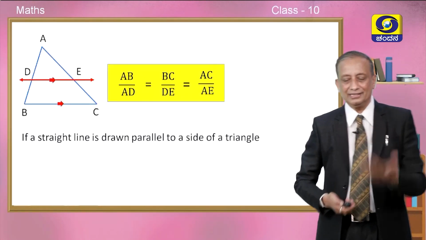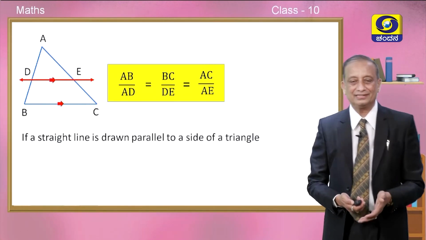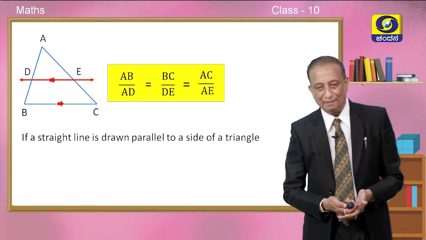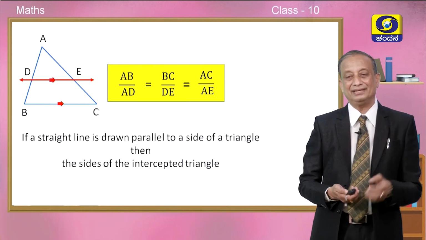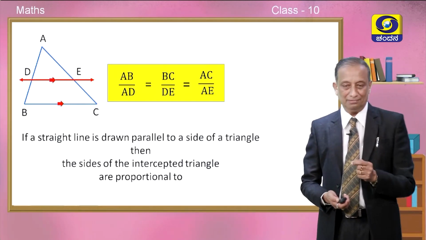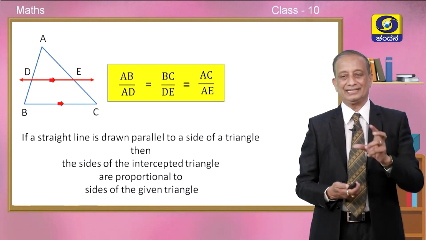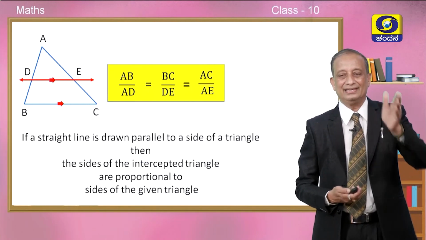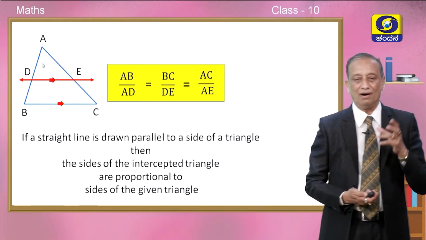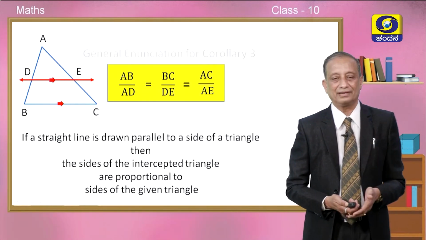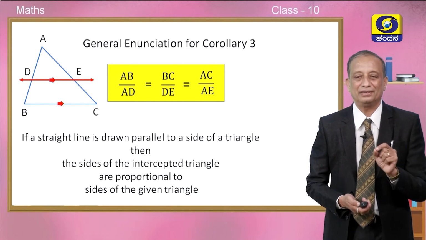Is it possible to generalize this, children, in the form of a statement? Can we state it like this? If a straight line is drawn parallel to a side of a triangle, then the sides of the intercepted triangle will be proportional to the sides of the given triangle. Intercepted triangle means the triangle ADE. So, the sides of triangle ABC are in proportion to the sides of triangle ADE. This is called the general enunciation of corollary number 3.